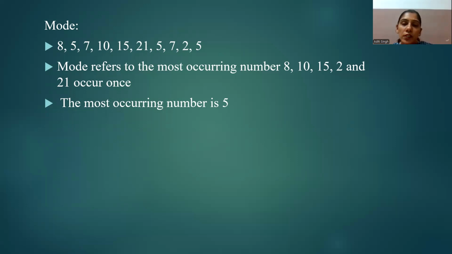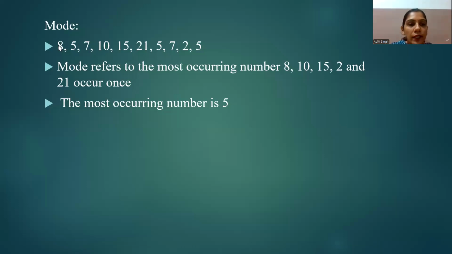What we have discussed in mode is that the number which occurs most frequently, or the highest number of times, that particular number will be the mode. The mode can be one, it can be two, it can be more than two, or there can be no mode.